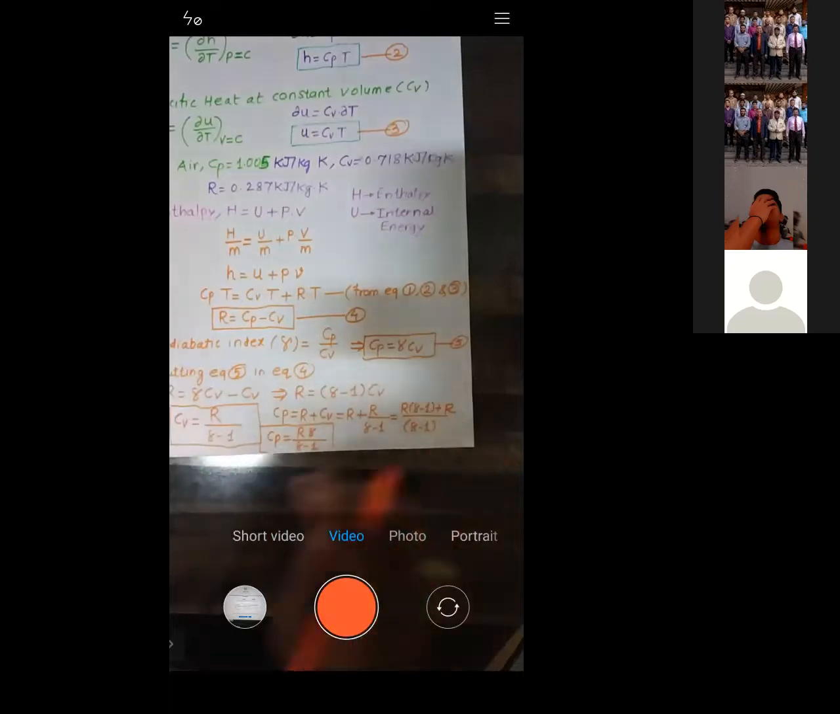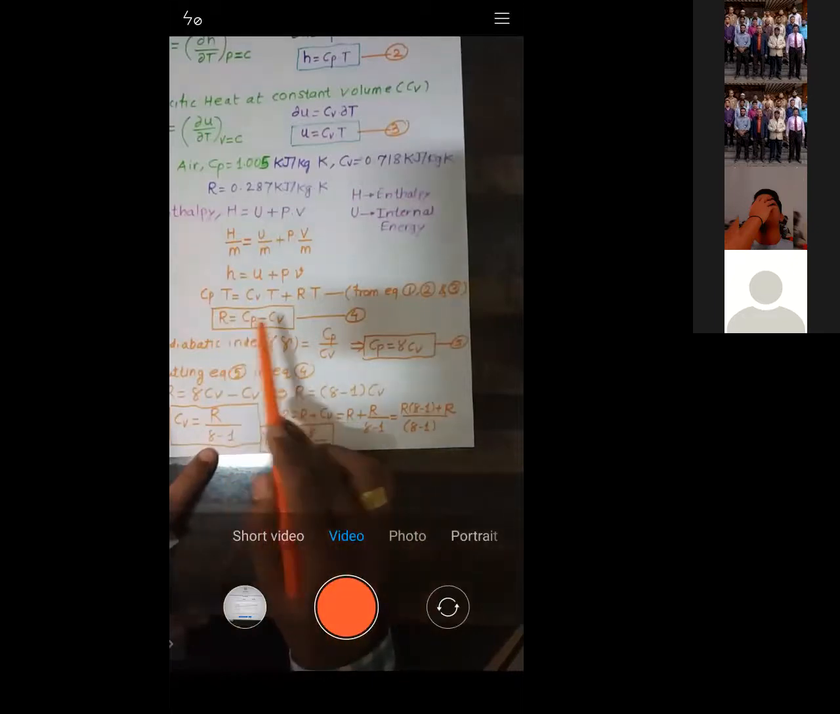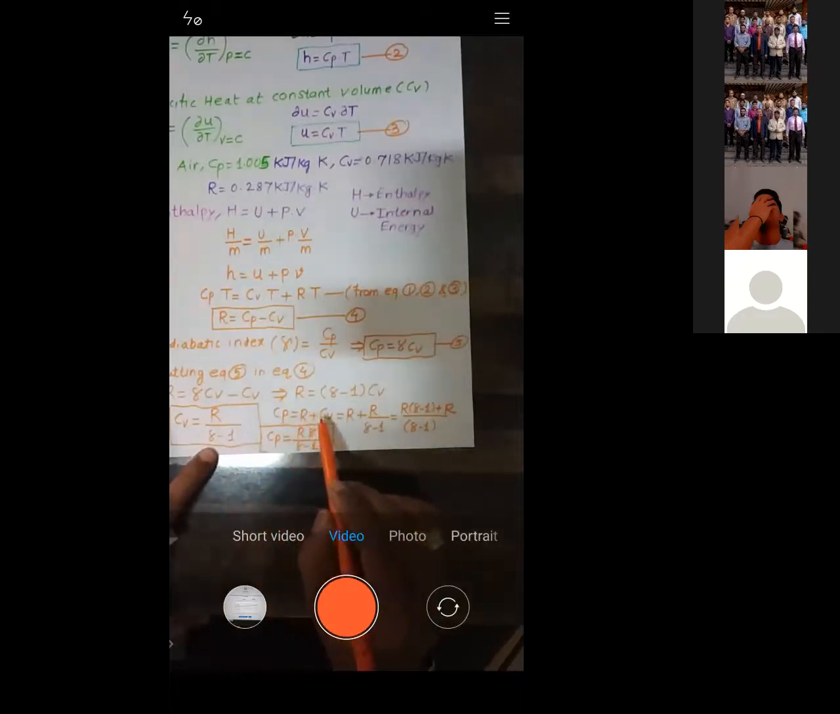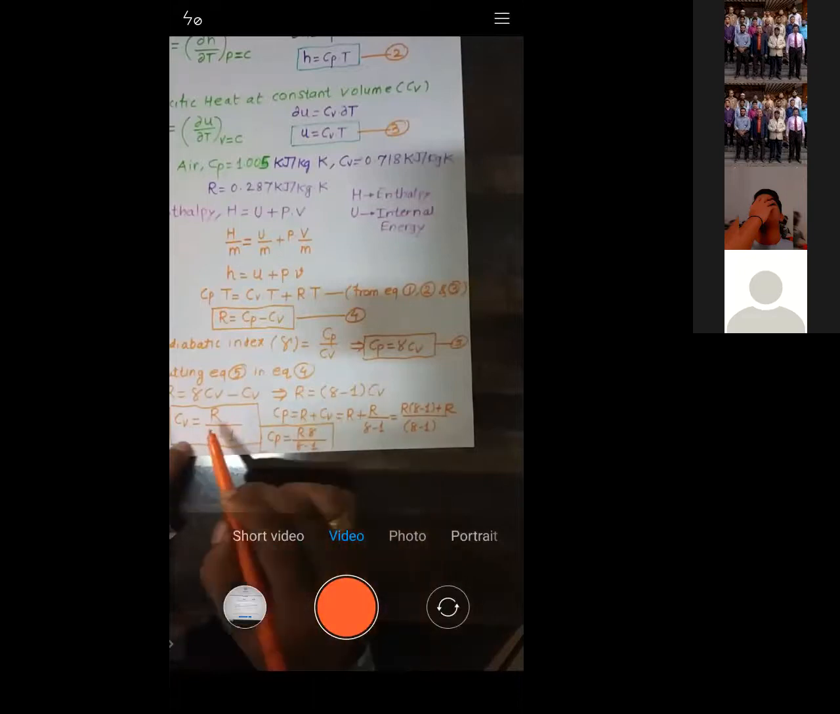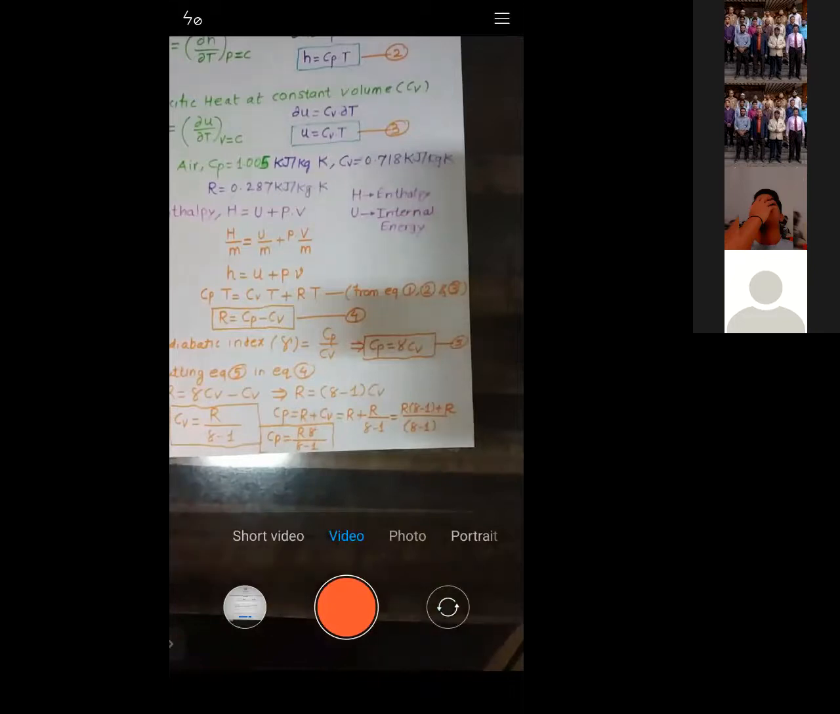Is it okay or not? Let me know. It is R gamma upon gamma minus 1. Is it clear or not? See, Cp is equal to R plus Cv, R as it is, and the value of Cv I will put as R upon gamma minus 1. Now in order to solve, we have a common denominator gamma minus 1. So gamma minus 1 into this, plus this R. So R into gamma, and R into minus 1, that is minus R, plus R gets cancelled. So this is the only term remaining.